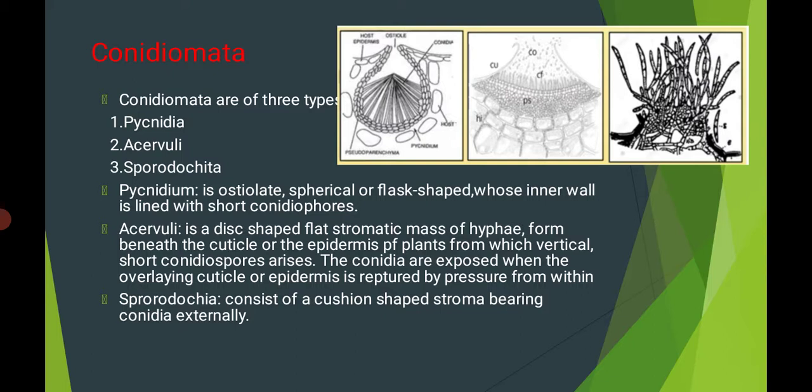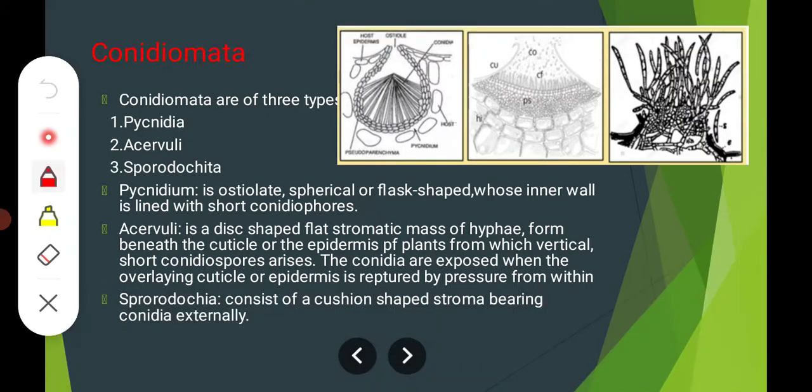Conidiomata. Now we see the three types of conidiomata. These are pycnidia, acervuli and sporodokia. This is the figure of pycnidia. In pycnidia an ostiole is present. They are spherical or flask shaped, whose inner wall is lined with short conidiophores.